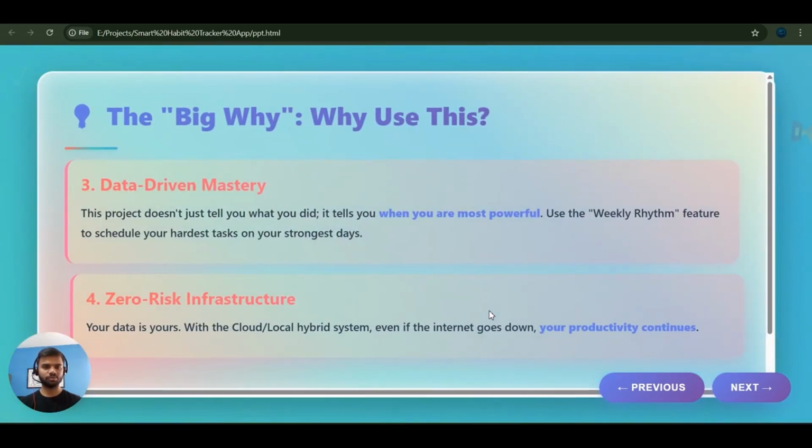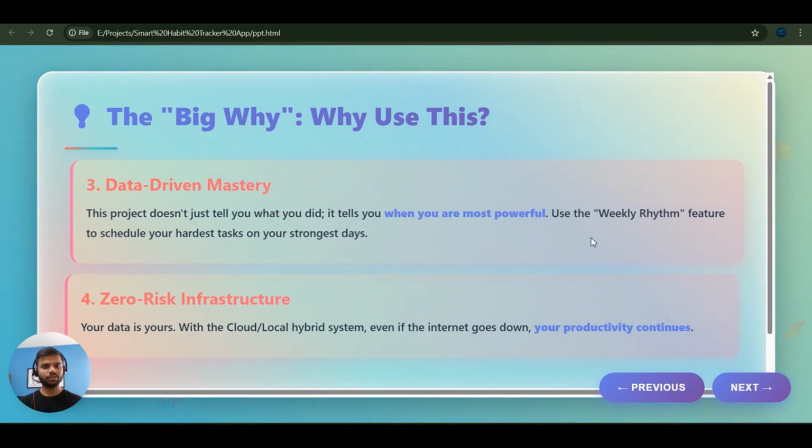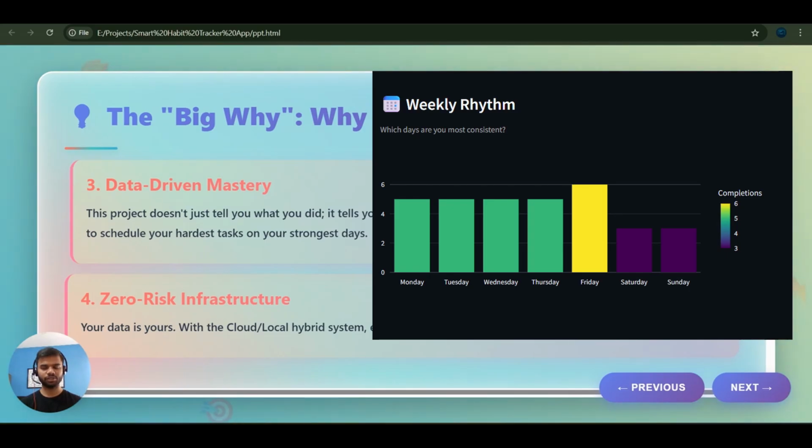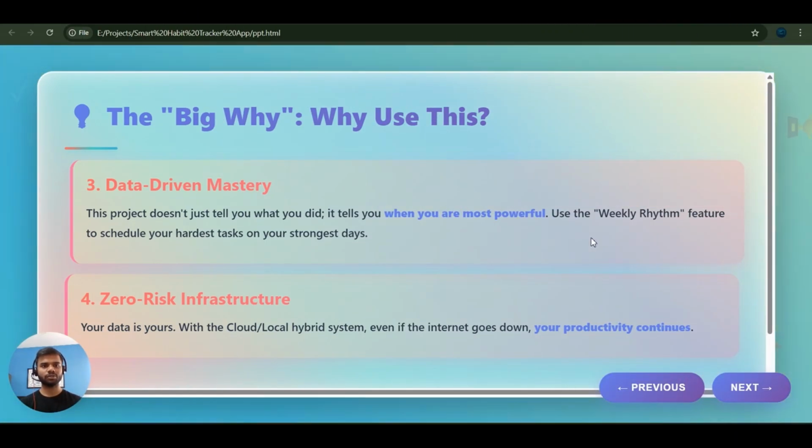Now let's explore the other points to answer this why. The next point is data-driven mastery. This project doesn't tell you what you want to do. It tells where you are most powerful, using weekly rhythm structure and giving proper insight that you did this task mostly and you are highly active on this day of the week.